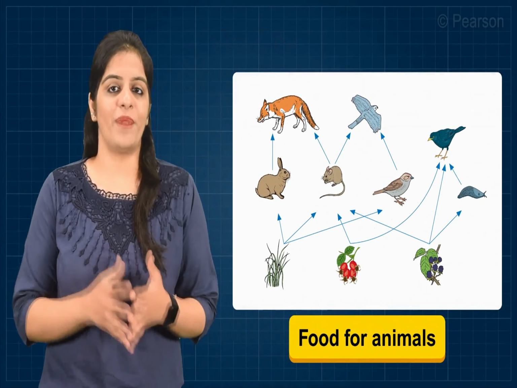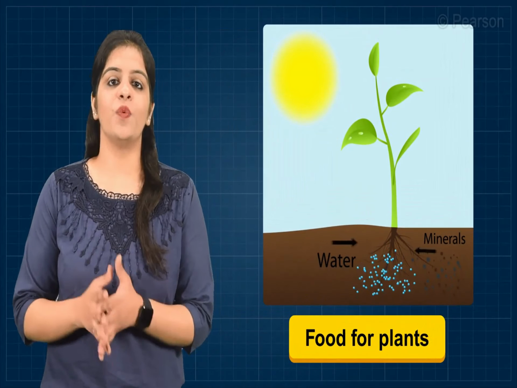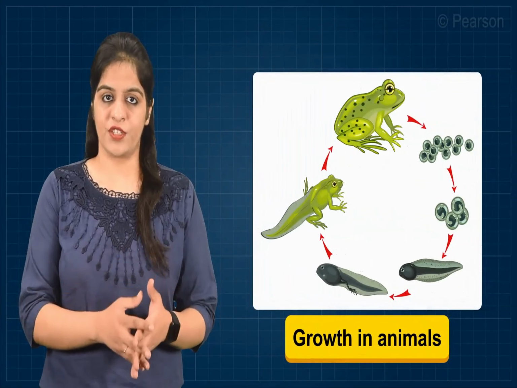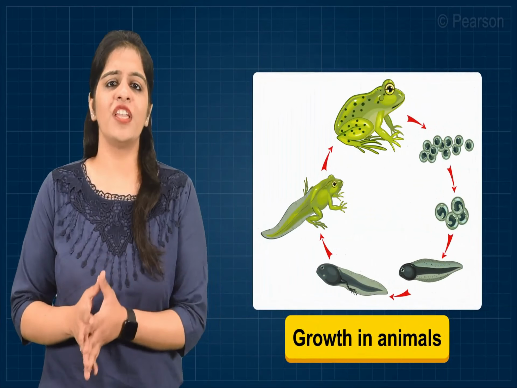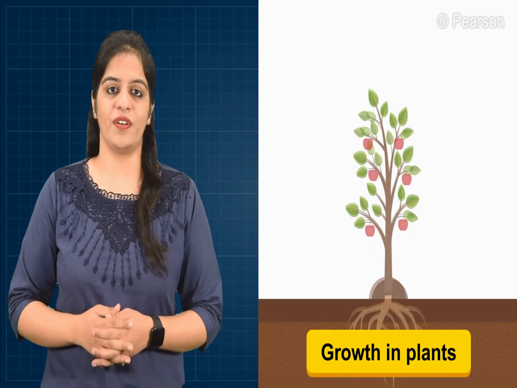First, let us talk about food. Both plants and animals need food. Animals need food in the form of plants or other animals. And plants need water and minerals to survive. Animals grow in their height and change their physical appearance with increase in age. Plants grow in height and girth as they mature.